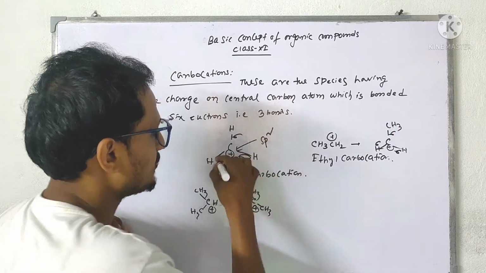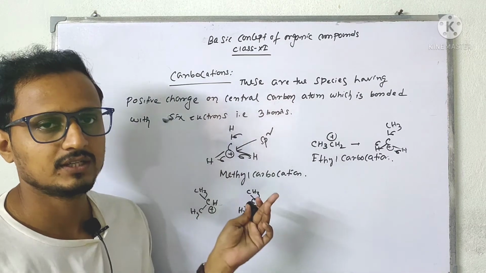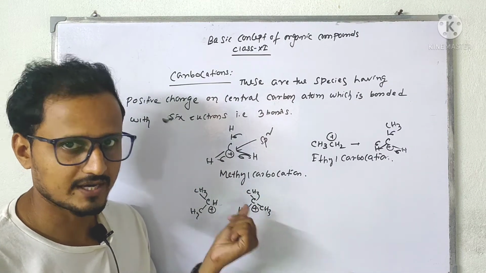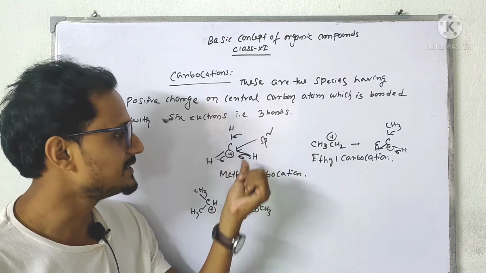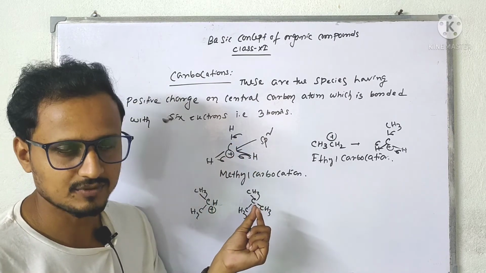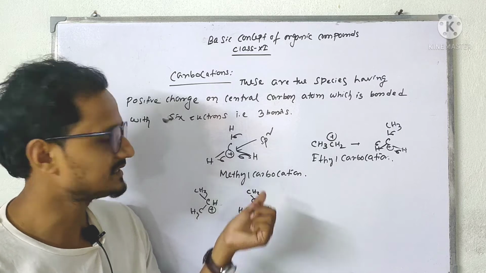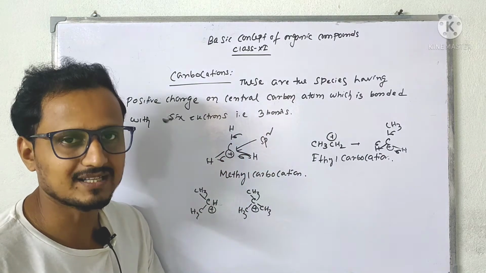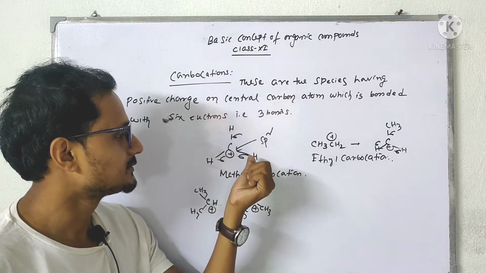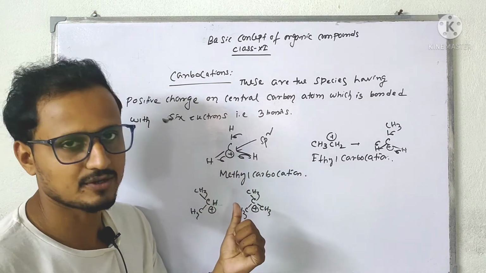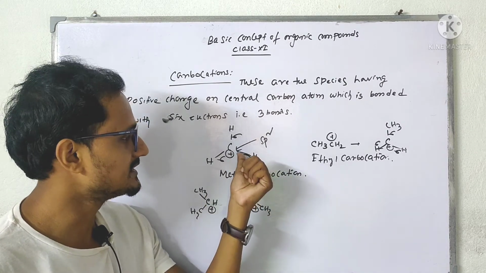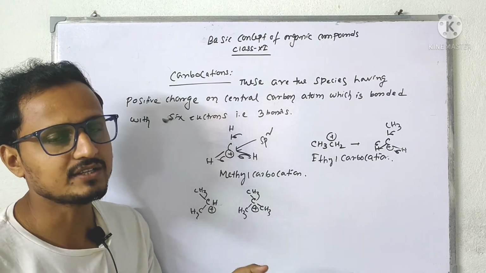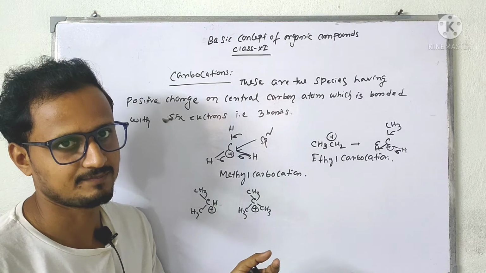The central carbon atom of the carbocation is sp2 hybridized, where 3 sp2 hybrid orbitals of the carbon form sigma bonds with 3 hydrogens or 3 constituent particles. So it is sp2 hybridized, and there will be another non-bonded unhybridized p orbital.